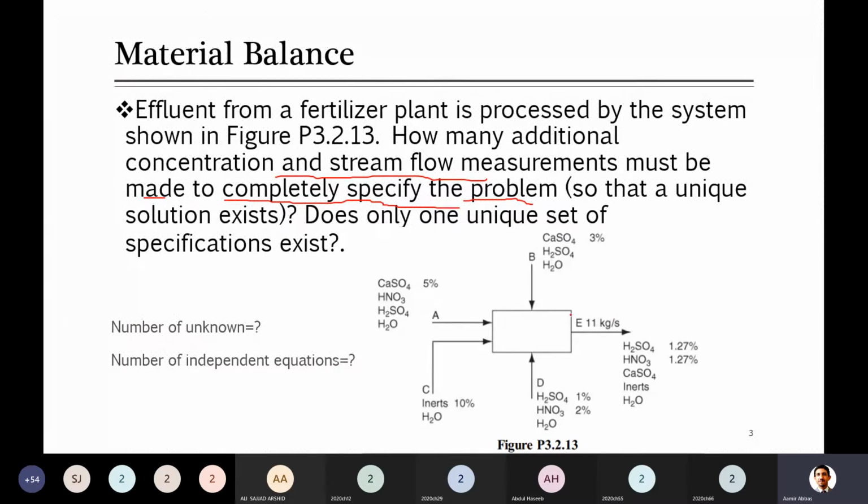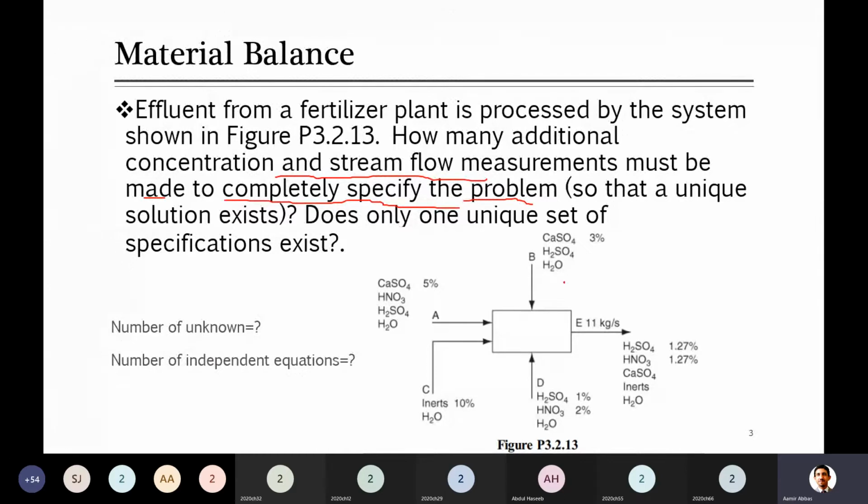Another piece of information: when you look at these streams A, B, C, D, and E, they are given these names. How many of these have a flow rate? Flow rate of how many streams is provided? Only the one output stream, E. Only output stream E is given, all the others you don't know.